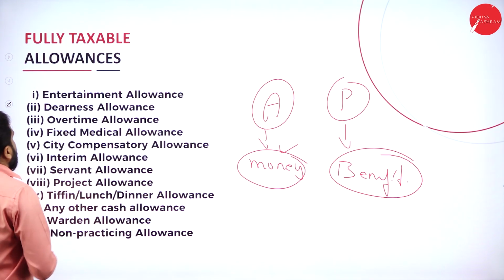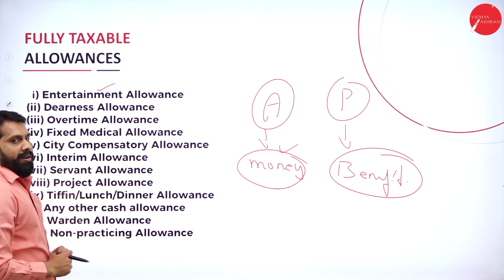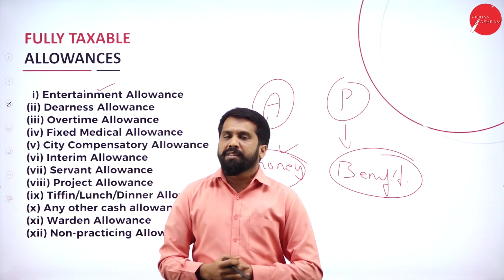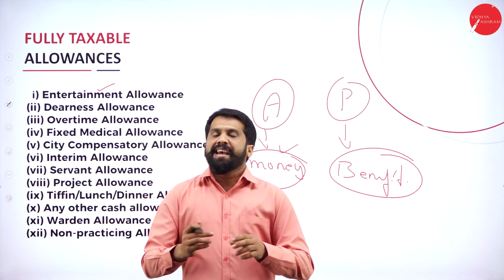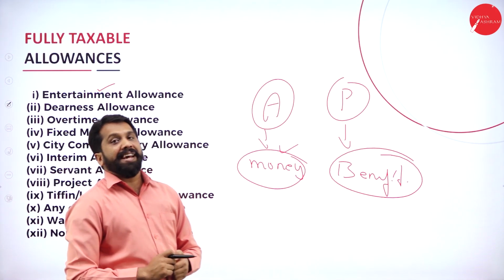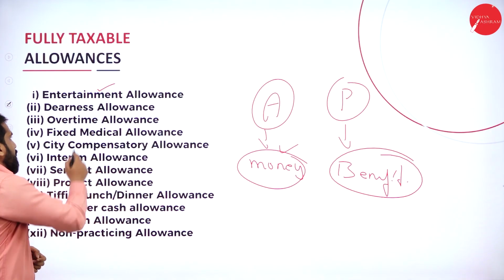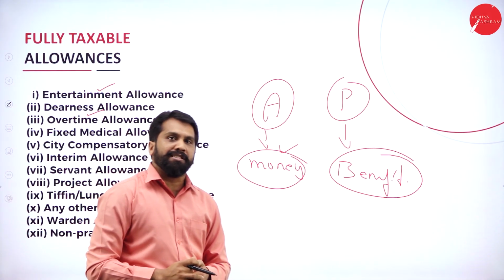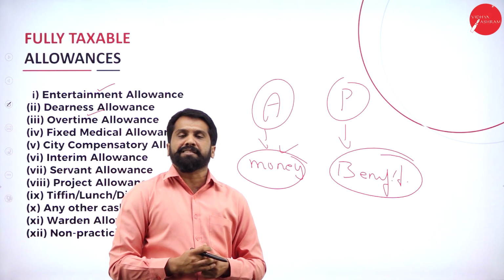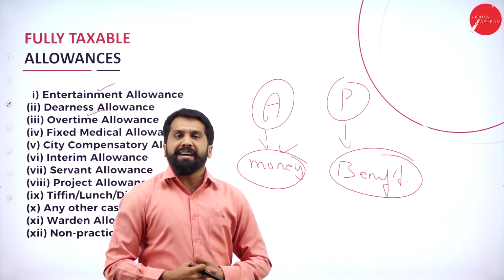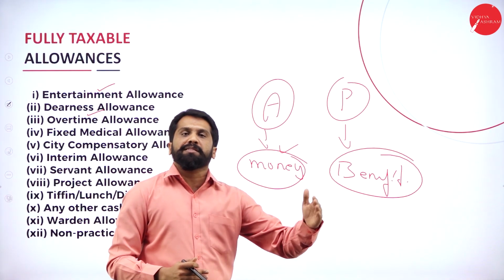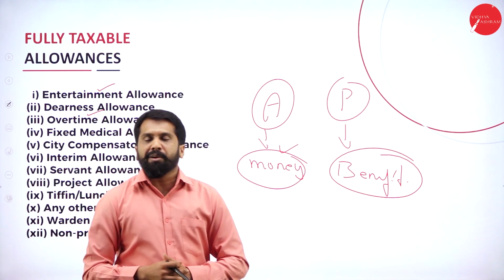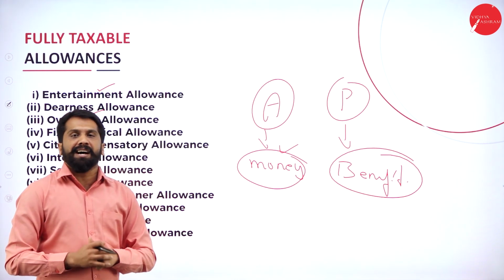Now, in this, your entertainment allowances, like if you want coffee, tea or something, or else you want some recreation, they will give you 5,000, 6,000 as entertainment allowance. Next, dearness allowances. If they send you outside of the office on office work, to go to a particular branch and collect the check, you will be hungry, or you need to go from one place to another place. You need to buy something. For that reason, they will give you some allowances. That is called dearness allowances.